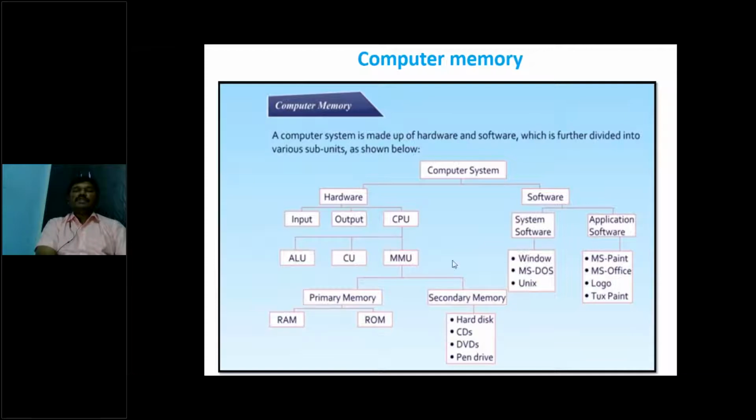So this is the computer system block diagram. We all know that a computer is an electronic device, a hardware, but it needs software to run, because this hardware is not manually visible or manually operated.